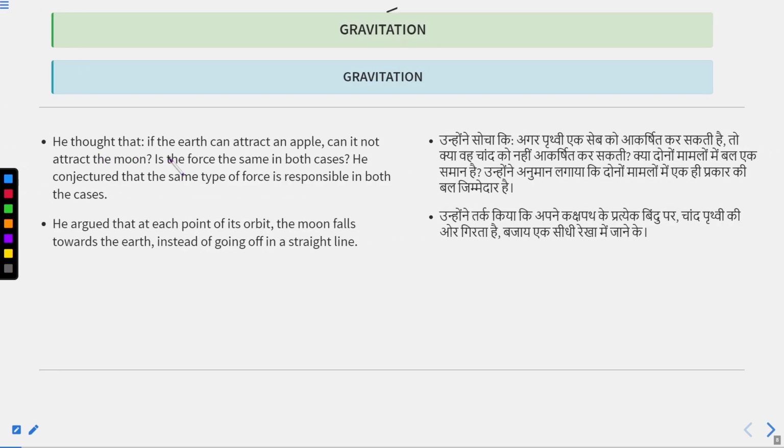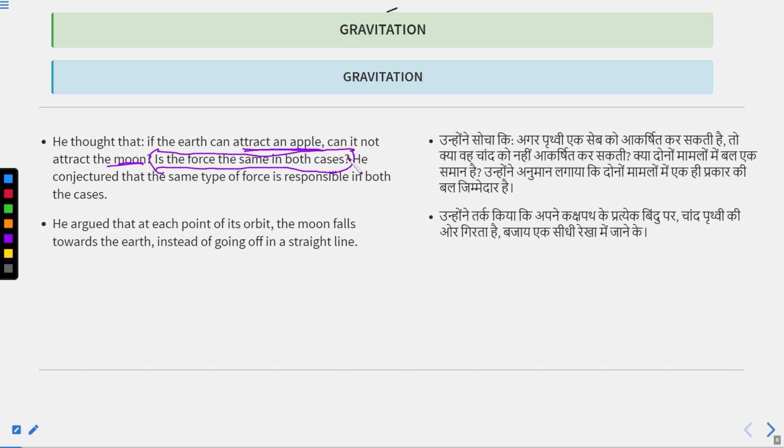Isaac Newton thought, if the earth can attract an apple, can it not attract the moon? Okay. Moon revolves around the earth, and any object like that apple which falls made Isaac Newton think that the earth is attracting the apple, that's why the apple is falling towards the earth. Can it not attract the moon? Can't Earth attract the moon and moon falls on the Earth? Is the force the same in both cases?